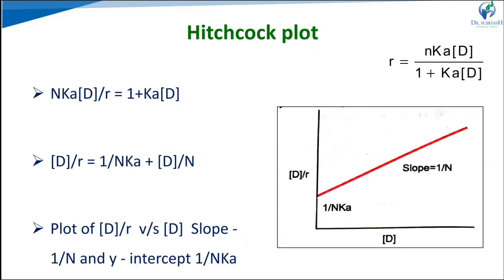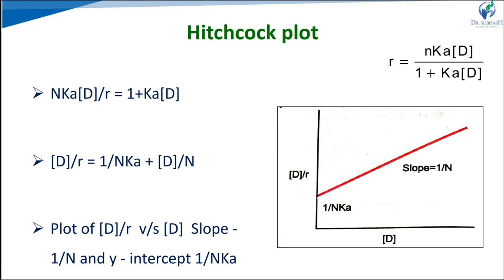The last approach to find the association constant and the number of binding sites is the Hitchcock plot. Here, after rearrangement, we get the final equation D upon R is equal to 1 upon NK plus D upon N. We plot the graph D upon R versus D, and from the slope and intercept we can find the K and N values.